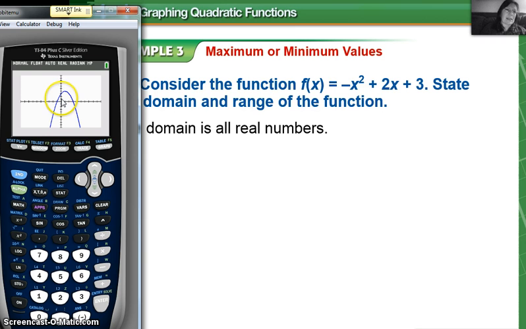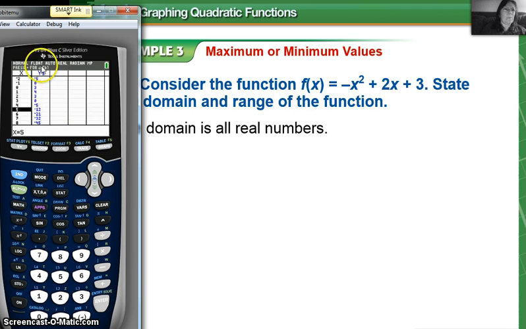I suspect by eyeballing it that 4 looks like it might be the highest it goes, but I need to verify that it's not 4.2 or 4.5, but that it's actually 4. I can do that by looking at the table, looking for the 4 that I think it is, and seeing that I have symmetry on both sides of that 4, so that is the highest value because it is the vertex, and that contains the maximum value.